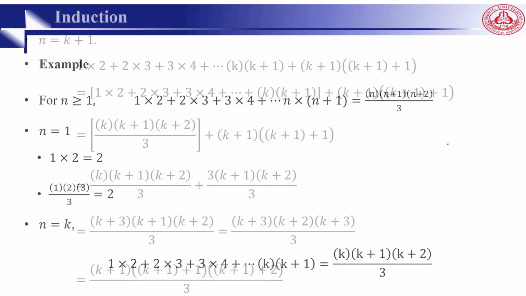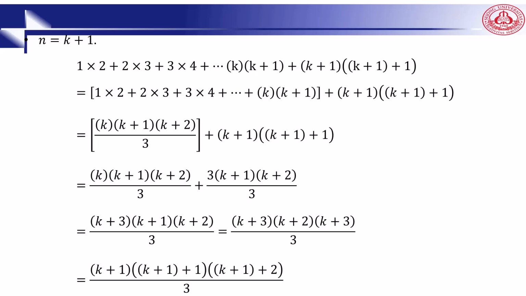Then we say that if Pk is true, then Pk+1 should be true. So what we are going to do: we want 1 multiply 2, 2 multiply 3, 3 multiply 4, up to k multiply (k+1), and k+1 is the new term: (k+1) multiply (k+1+1), right? So it means we consider n equals k+1.